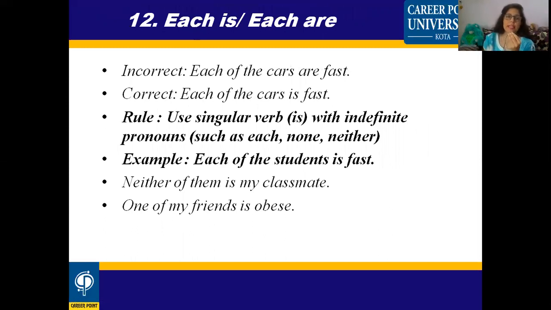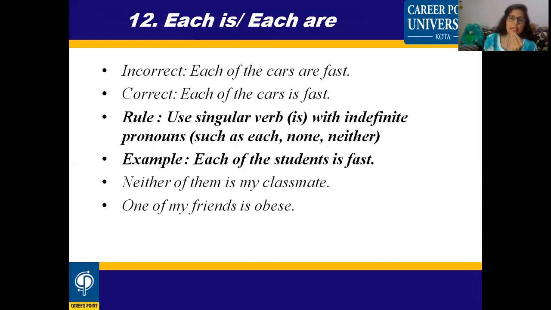Another slide says "each is", "each are". How will you use it? Use a singular verb "is" with indefinite pronouns. There are two types of pronouns, indefinite and definite. So when you find indefinite pronouns such as each, none, neither, then you will use the singular verb.